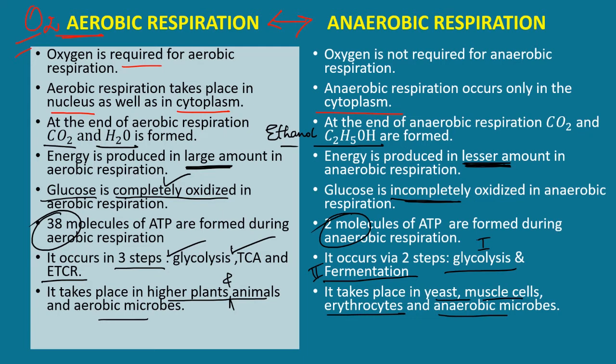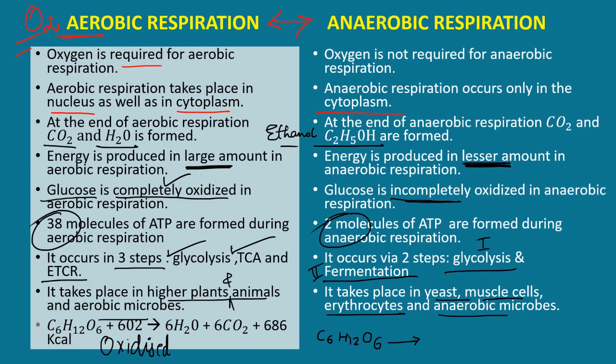Now the reaction for aerobic respiration is: glucose will undergo respiration in the presence of oxygen, and we will get water, carbon dioxide plus 686 kilocalorie of energy. Alright, now for anaerobic respiration, the reaction will be: glucose will undergo respiration, and we will get 2 molecules of ethanol plus carbon dioxide plus 50 kilocalorie of energy. So that was the difference between aerobic respiration and anaerobic respiration.